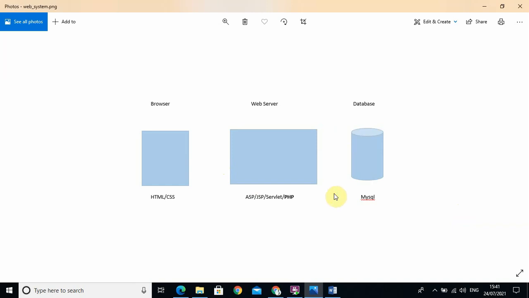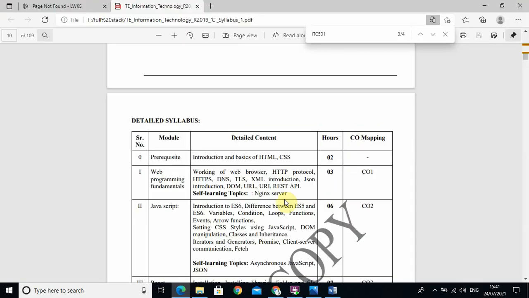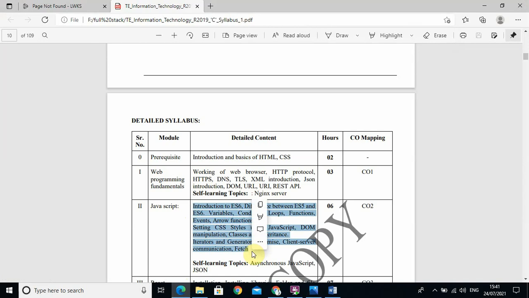This is under the C scheme, and that is nothing but your syllabus. But one thing I told you: the JavaScript, I already covered in the previous syllabus lectures that I uploaded, and that is the basics of JavaScript. But here we have taken the advanced Java part, so the advanced part we have to start from here. One by one we have taken the topics, and we will do all the topics practically also.